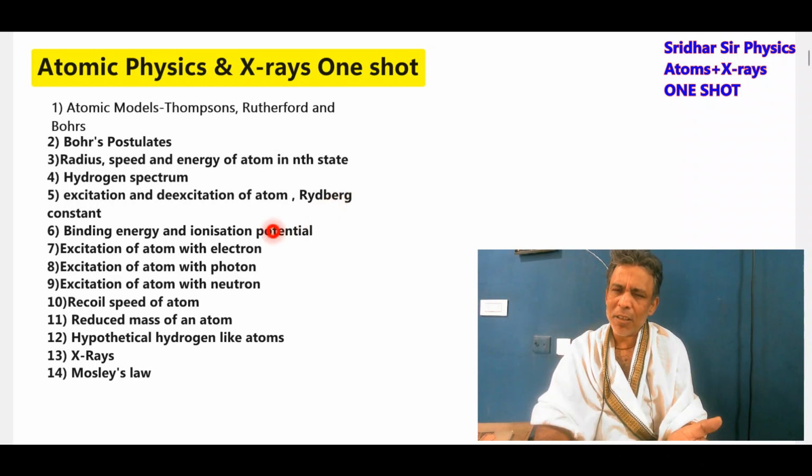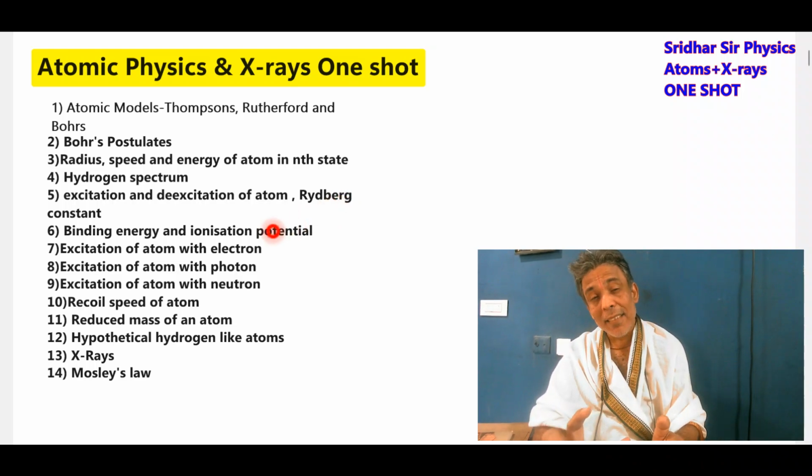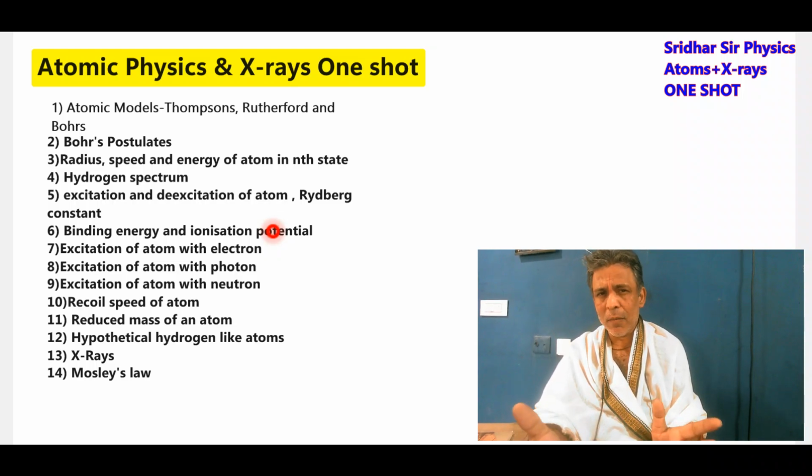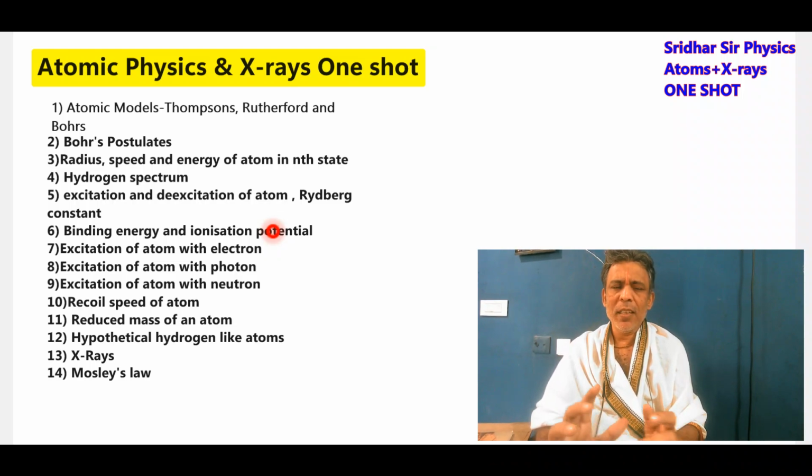binding energy and ionization potential, then excitation of atom with electron, excitation of atom with photon, excitation of atom with alpha particle, with neutron, with proton, with helium plus, lithium plus, or excitation of hydrogen atom by collision. That's a thing which will be very useful from the exam point of view. Then recoil speed of the atom, then reduced mass concept, then hypothetical hydrogen-like atoms based on Bohr postulates.